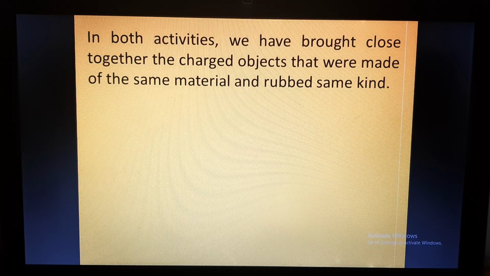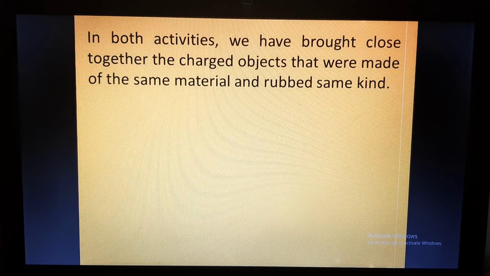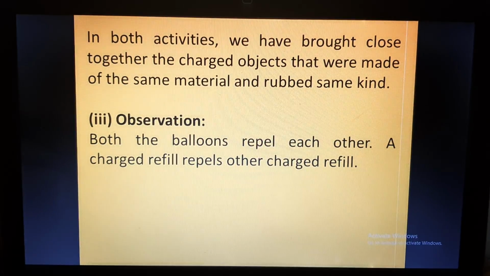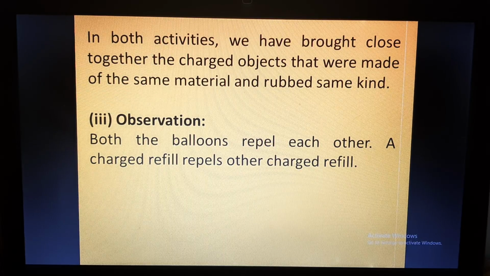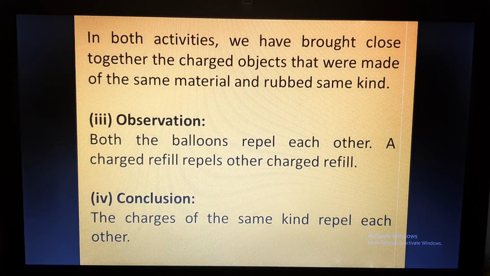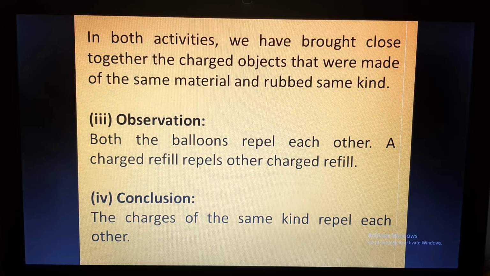Now in both these activities, we have brought close together charged objects that were made of the same material and rubbed in the same way. In the first example, balloons were of the same material and they were rubbed with the same woolen material. In a similar fashion, the refill is of the same material and polythene is also of the same material. So what is the observation? Both the balloons repel each other and both the refills also repel each other. So the conclusion is this: charges of the same kind repel each other.